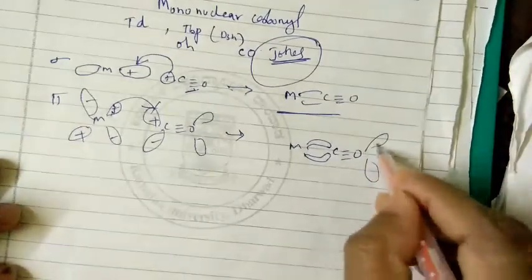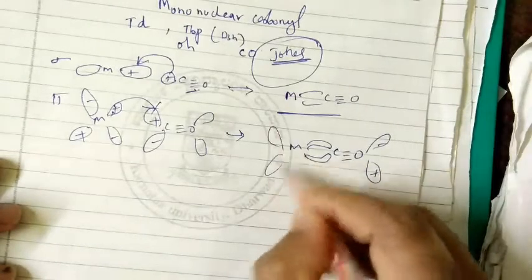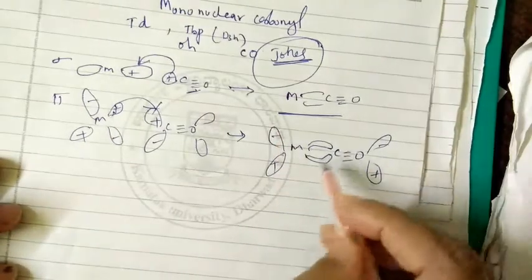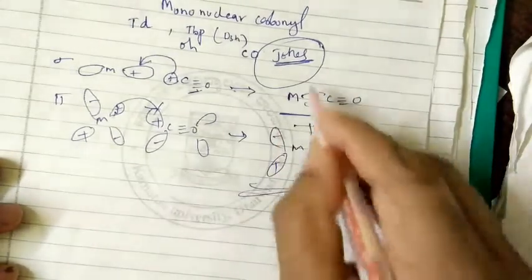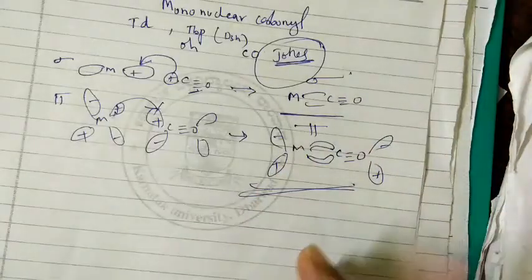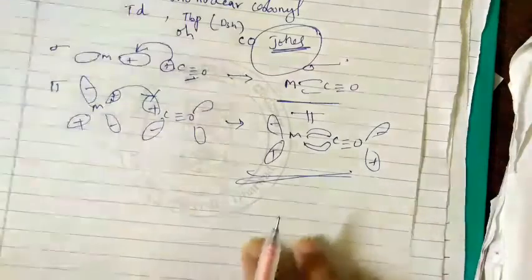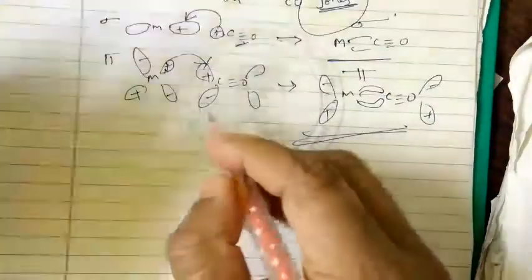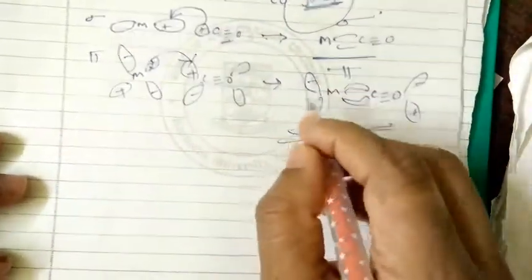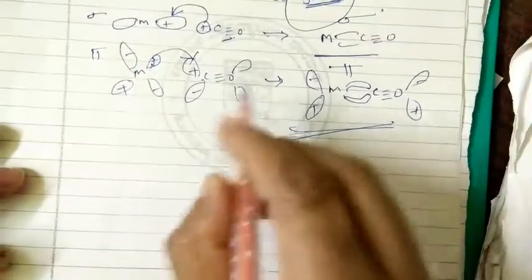So this you have learned already, synergic effect of the carbonyl compound, minus plus, so this is pi bond and this is sigma bond. So this is how the sigma and pi bonding in metal carbonyls usually is very important, and we call it the Dewar-Chatt-Duncanson rule. This you have seen in the previous video.